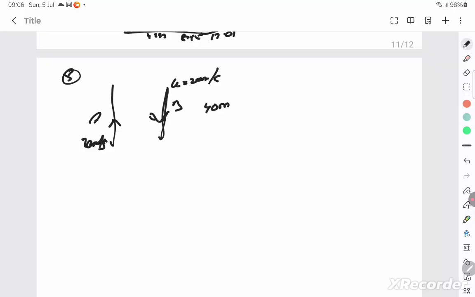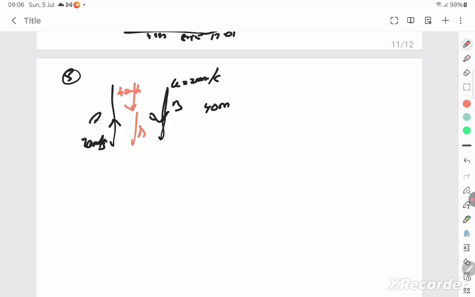Let me read the question properly. The two balls are thrown simultaneously, one vertically upward at a speed of 20 meter per second, and the other vertically downward from a height of 40 meter with the same speed. At what point do they collide? Okay. So if you consider this is going to rise through a height h, this will come down through a distance 40 minus h, because the total distance is 40. That's when it's going to collide.